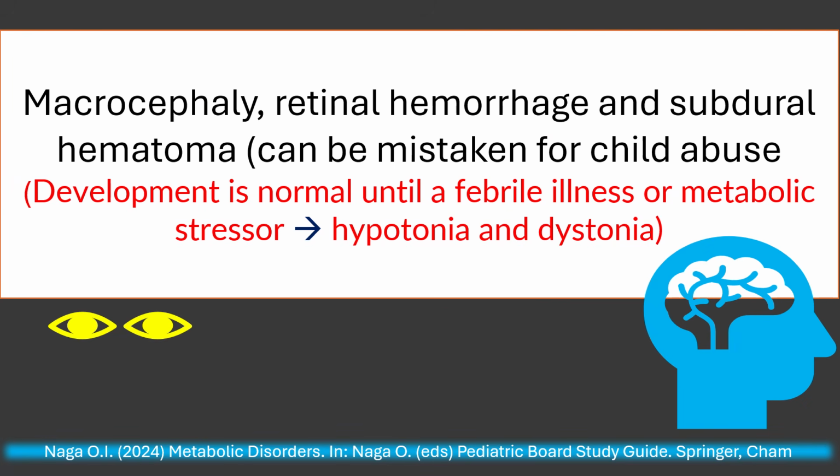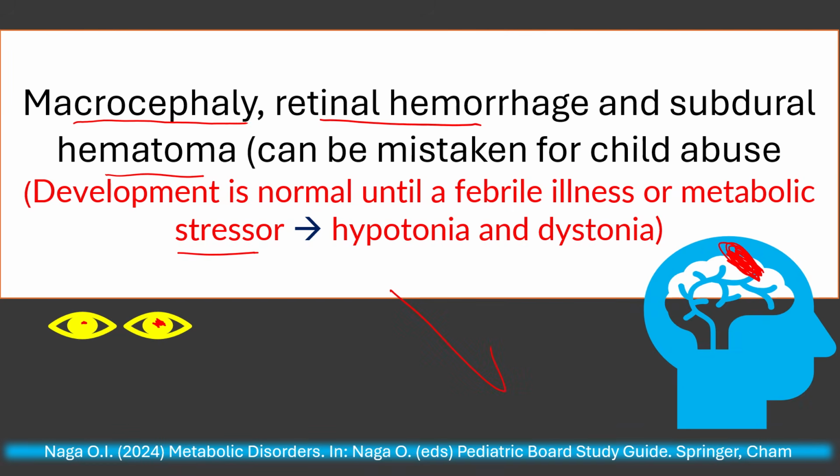Another high-yield case, a child presenting with macrocephaly, retinal hemorrhage, subdural hematoma. So remember the key words: retinal hemorrhage and subdural hematoma in a normally developing child. Until the child has a febrile illness or metabolic stressor, they start to present with these symptoms: hypotonia, dystonia, retinal hemorrhage, and subdural hematoma. This can be mistaken for child abuse.